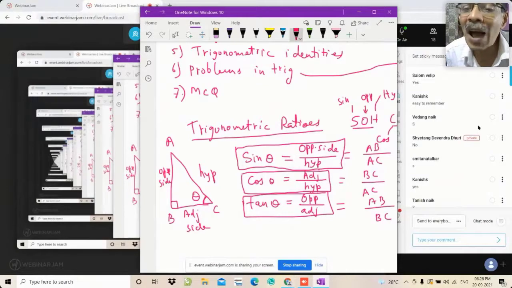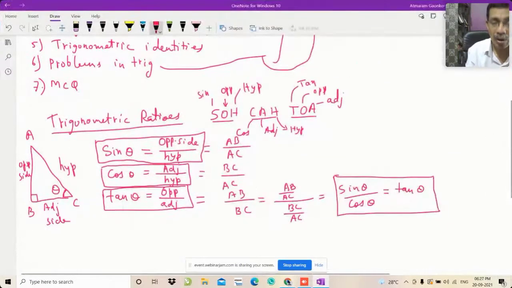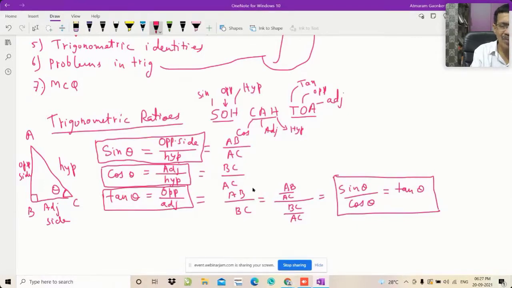It is easy to remember, but I will make it easier with the help of one sentence. Since all of you want it, I will give you one more trick. Though it is easy to remember because you have done it a number of times, it may happen that if you don't revise it for many days, you may forget SOHCAHTOA also, because you may use this formula in different ways, that is, in the wrong ways.